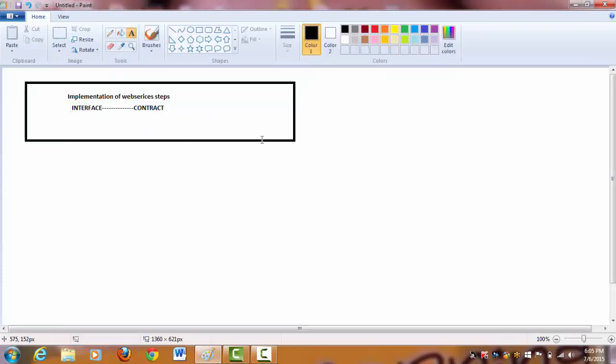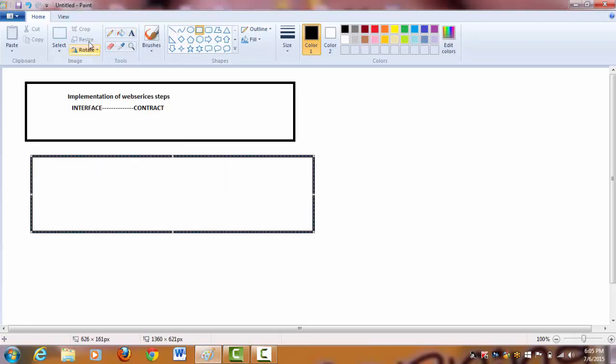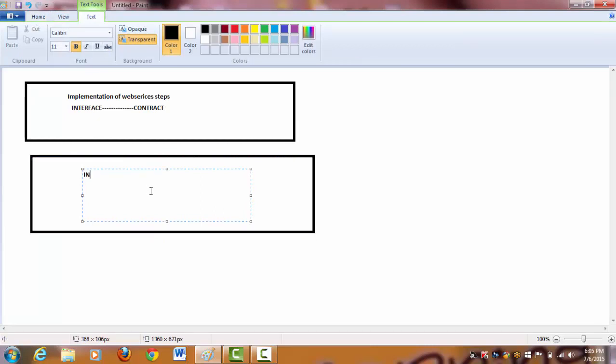If I just want to brief that, for example, let us consider there is an interface called A, and in this interface we are having three methods. How many methods are there? Three. 1, 2 and 3. So when I talk about contract, what actually does the contract specify?